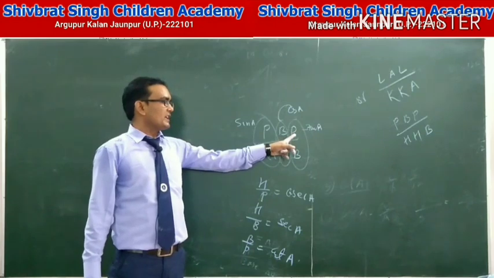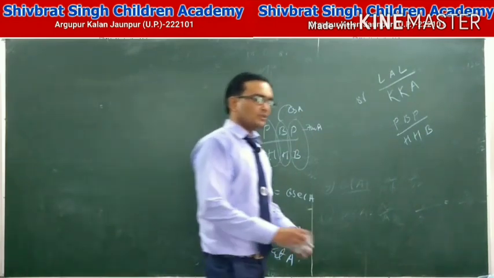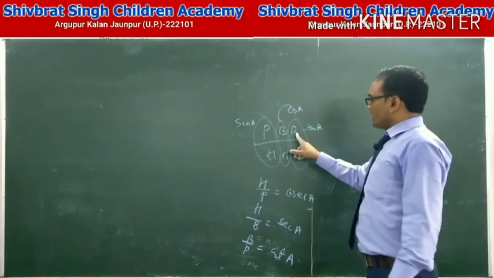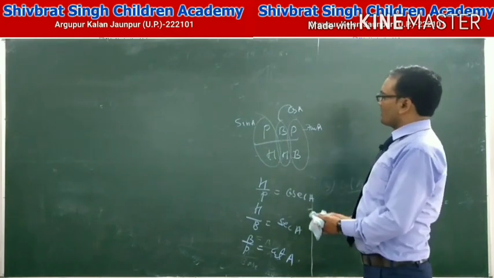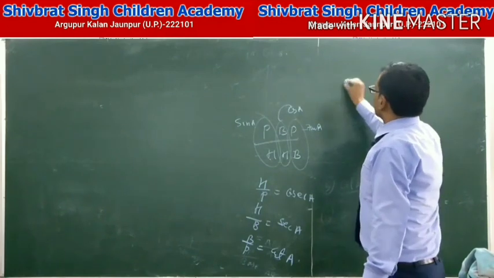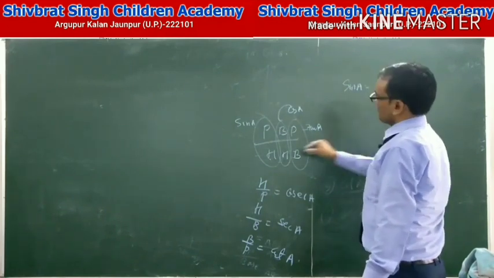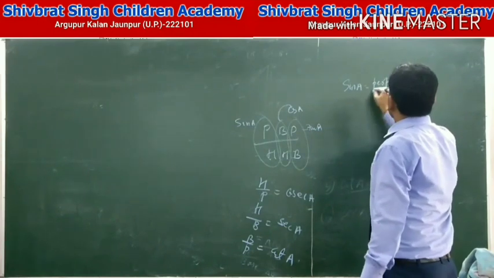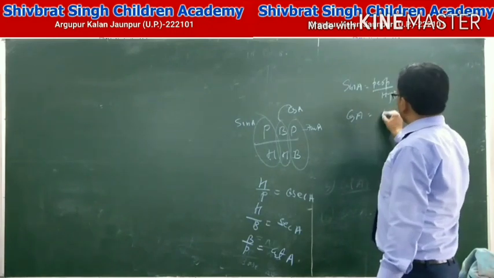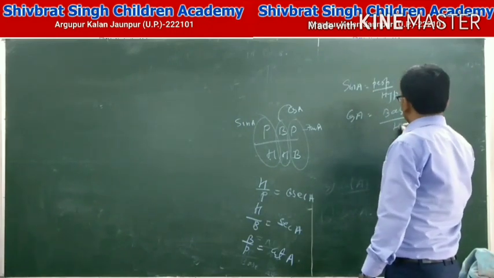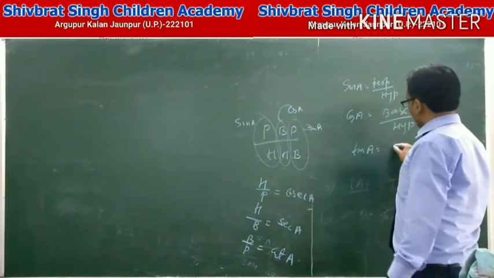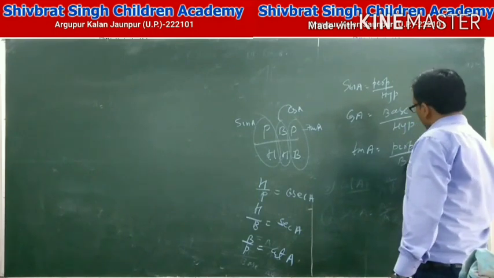You can learn P B P upon H H B, and we simply remember: sin A equals perpendicular upon hypotenuse, cos A equals base upon hypotenuse, and tan A equals perpendicular upon base.